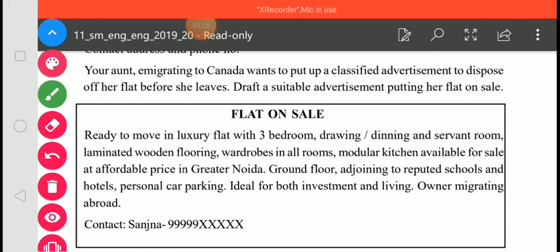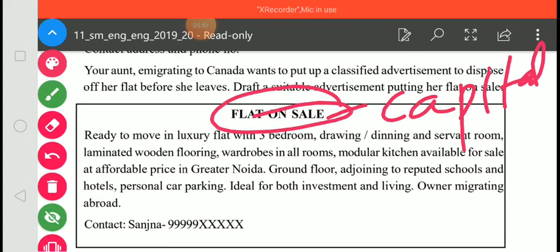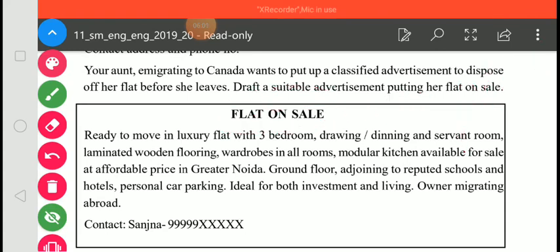Okay, so here you are selling the flat, so that's why you will start and try to write in capital letters. It should be as in a notice also. We discussed that the word notice should be in capital letters, and in situation vacant, wanted also, we discussed that this heading should be in capital letters. In the same way here, flat on sale or flat on purchase, whatever, available, wanted, whatever it is, it should be in capitals. Okay, students.